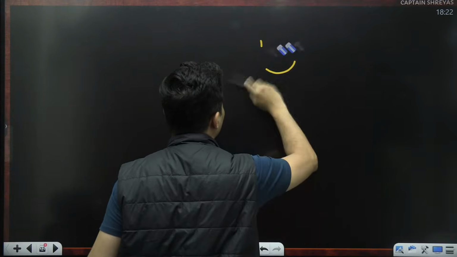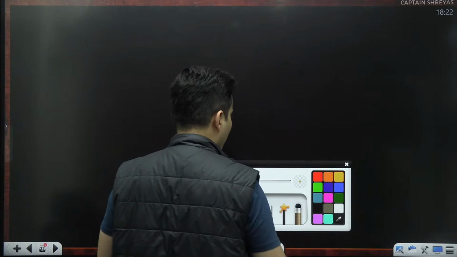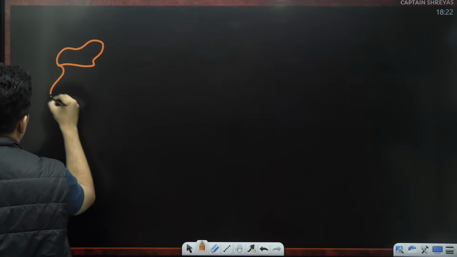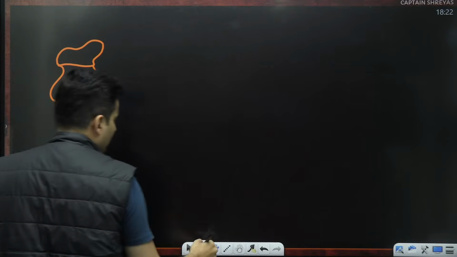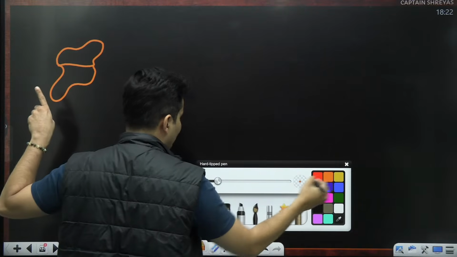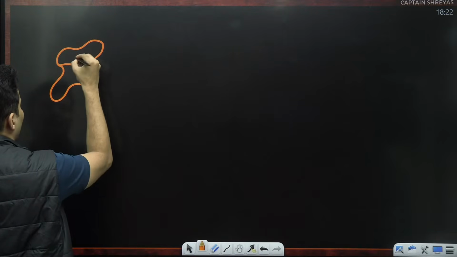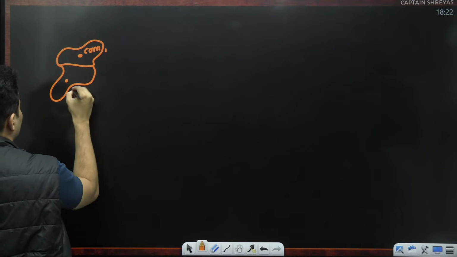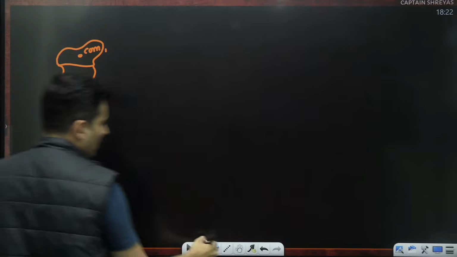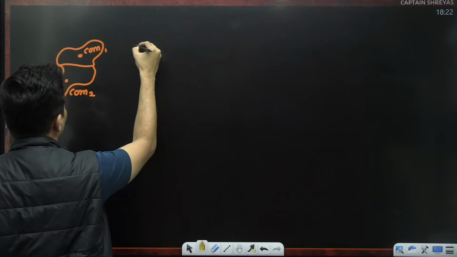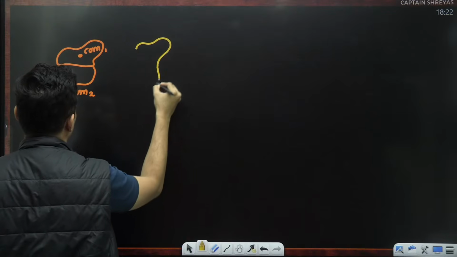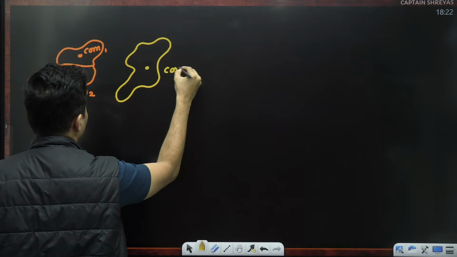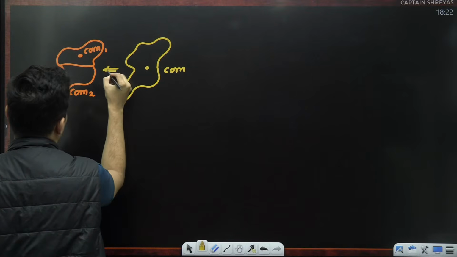It's not at all difficult. Let me tell you what to do. Say you have some system joined to another system. Let's say you want to find the combined center of mass, and I know this guy's center of mass is here. This is the center of mass of object 1. This guy's center of mass is here, center of mass of object 2. The whole body as such, center of mass is here. This was broken down into two parts.